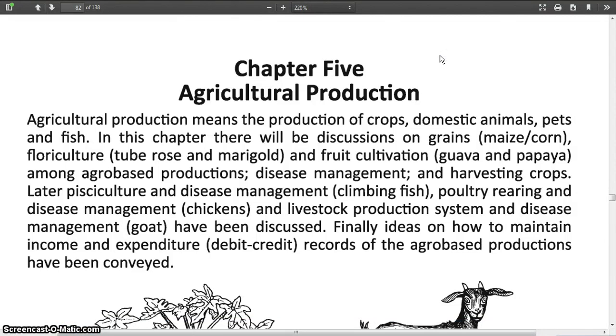Among agro-based products, disease management and harvesting crops. Later, pisciculture and disease management, poultry rearing and disease management, and livestock production system and disease management have been discussed. Finally, ideas on how to maintain income and expenditure records of agro-based production have been conveyed.